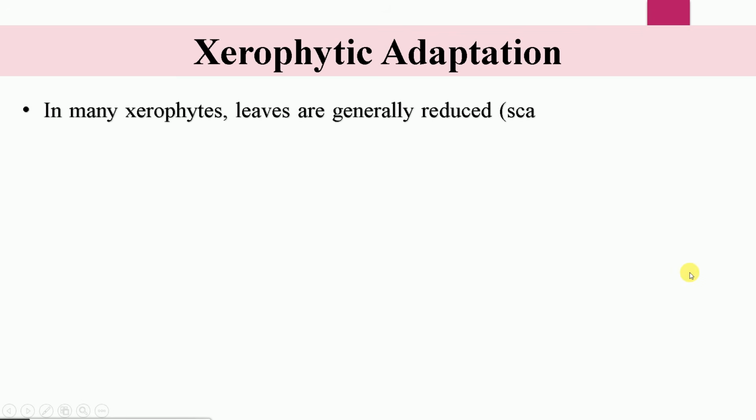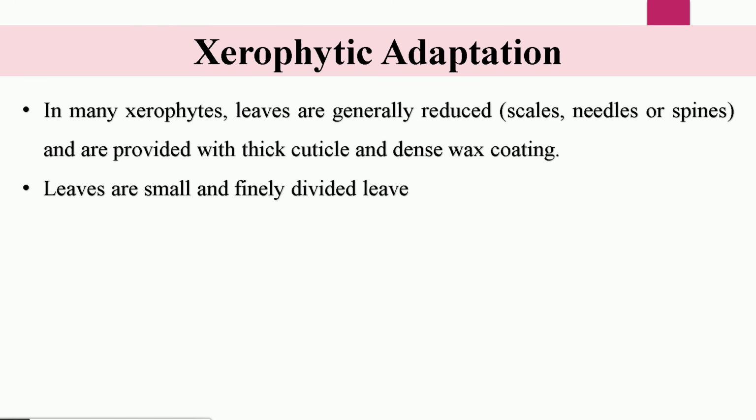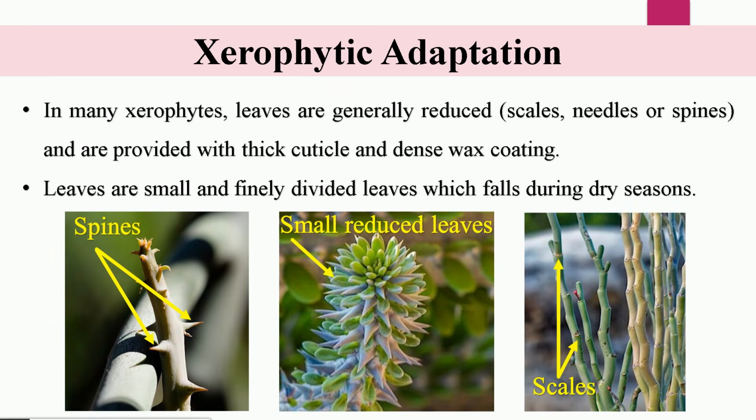In many xerophytes, the leaves are generally reduced, in the form of scales, needles or spines, and are also provided with a thick cuticle and dense wax coating. The leaves are small and finely divided, and fall during dry seasons. And in this picture you can see these spines, which are also a form of leaves. They are much more reduced and they appear as a spine. These are the small reduced leaves. And in this figure you may observe the scale-like leaves.